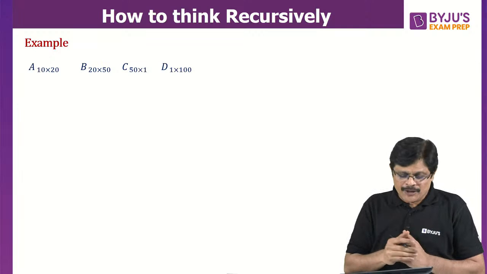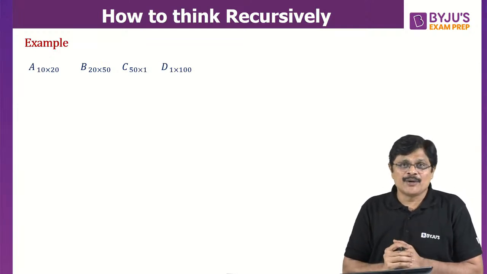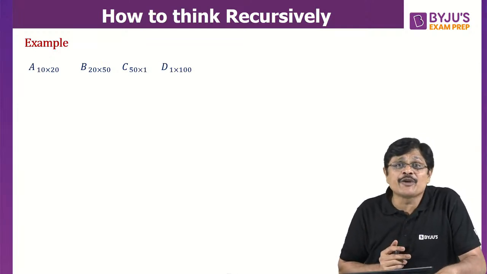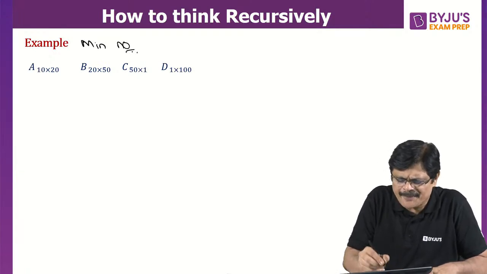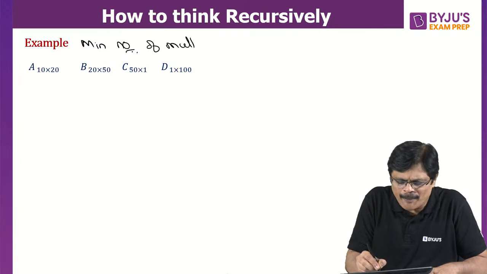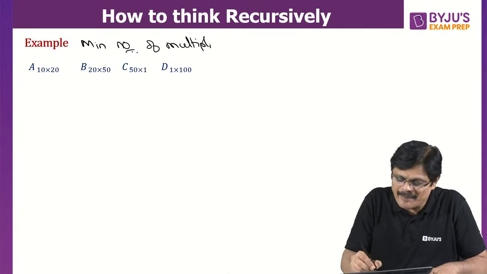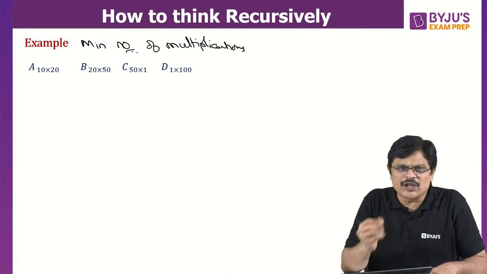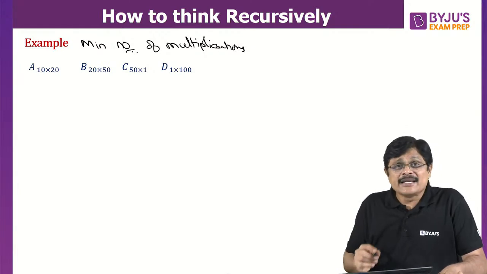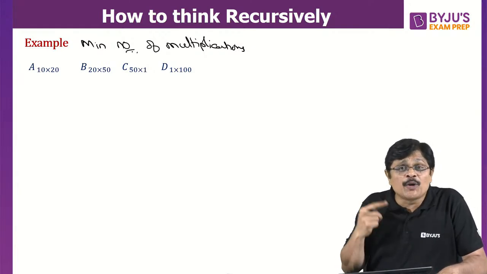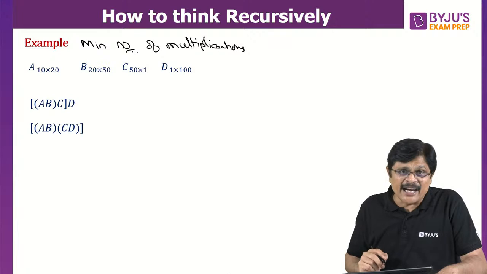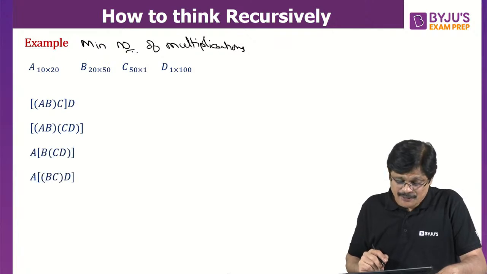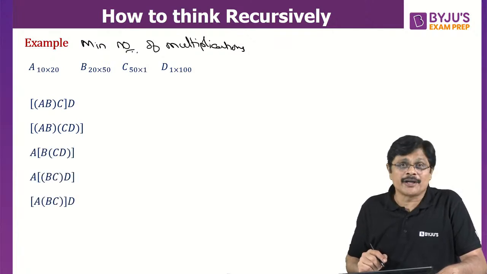I'll directly give you. Now, when you are having 4 matrices, what are the different orders in which we can multiply? Of course, the question is the same: minimum number of multiplications required. We'll solve the same problem later on using the dynamic programming approach. But first, I'll give you the solution. Am I clear? See, we need to find all possible orderings of multiplying these matrices. So you can multiply these matrices in this order: second order, third order, fourth order, fifth order.